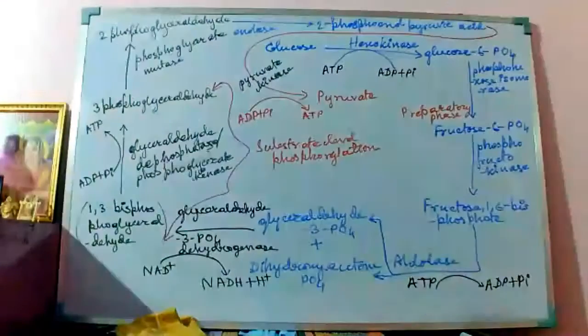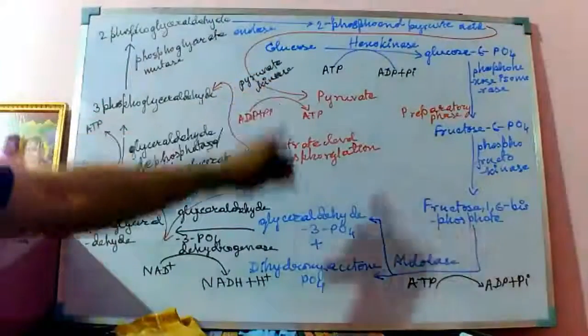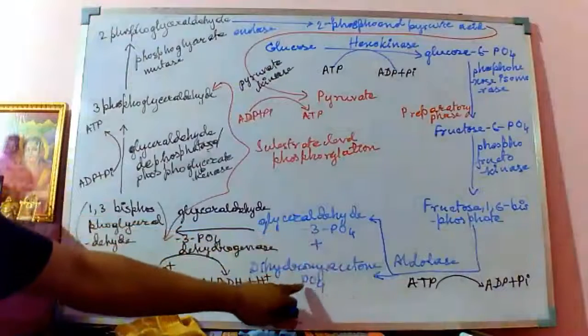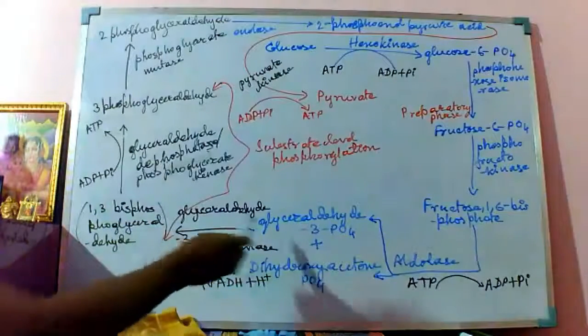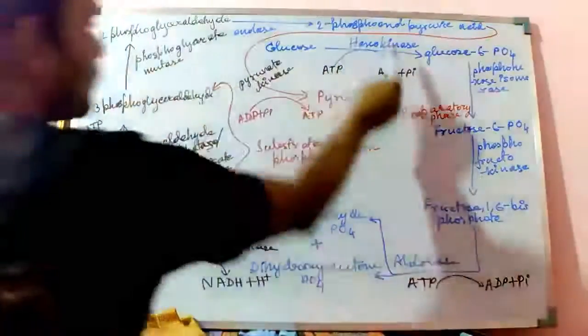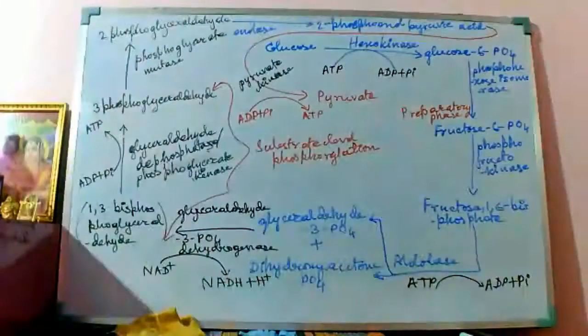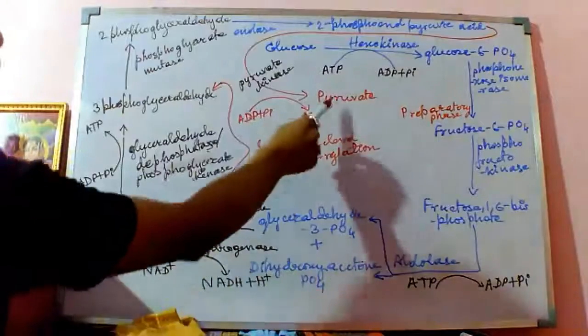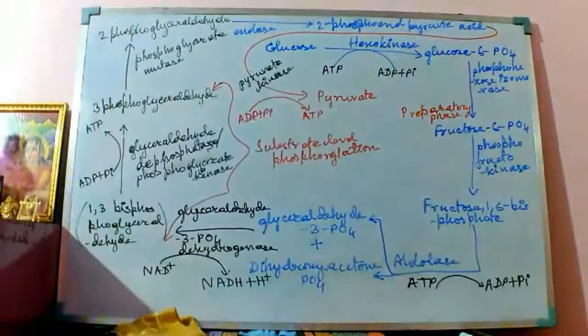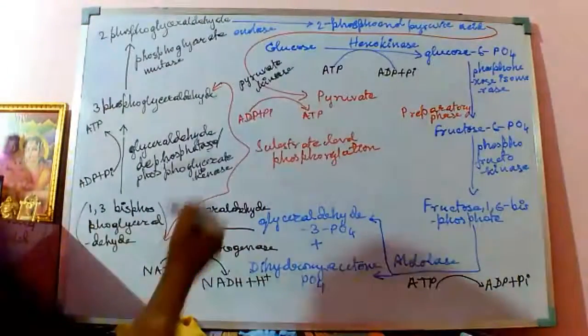And from this glyceryl 3-phosphate, this black colored portion up to the pyruvate molecule is known as the payoff phase.